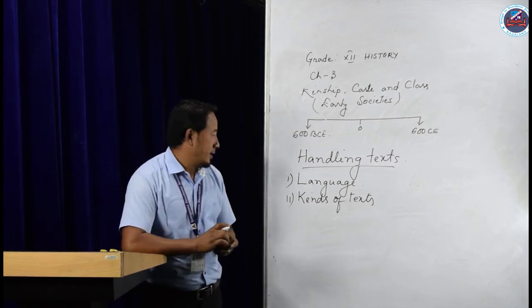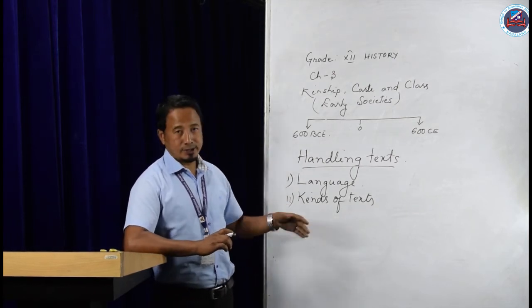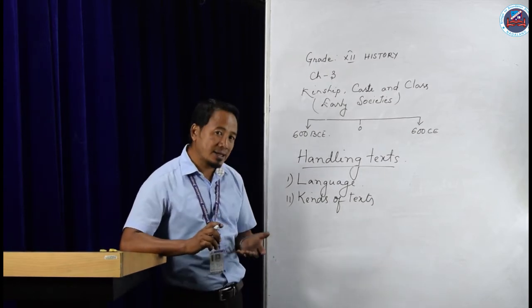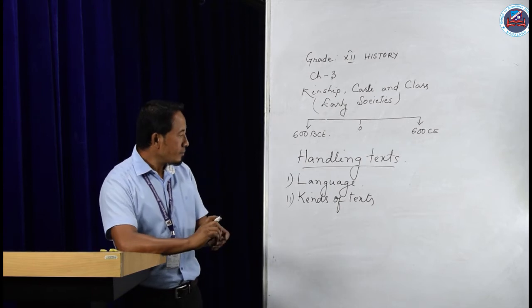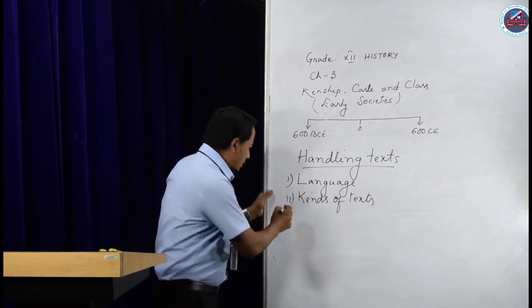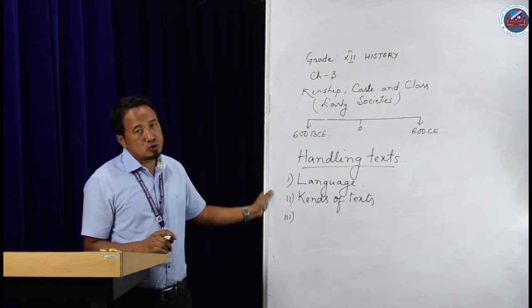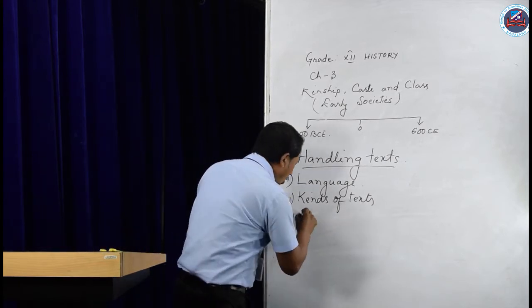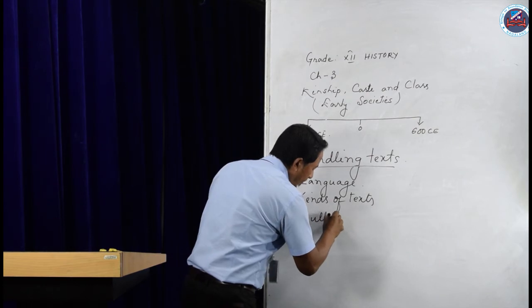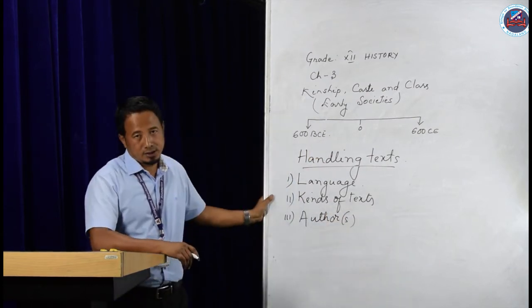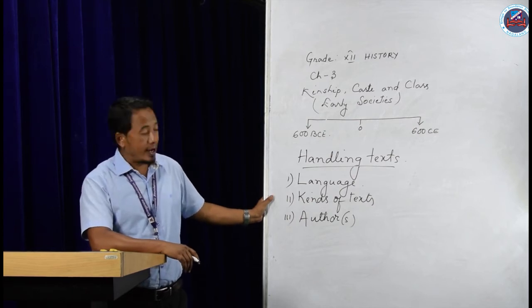What type of book was that? Whether it's a poem, whether it's prose, whether it's a story, a letter, and so on. Thirdly, they will try to find out the author of the text, who had written the text.